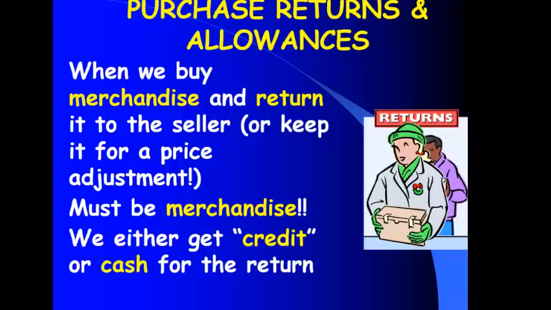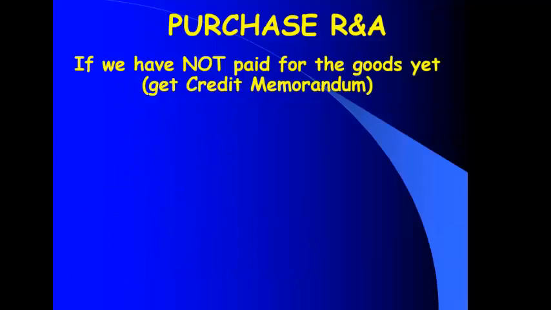If we've already paid for the merchandise, they've got to give me my money back. If we have not already paid for my merchandise, they're simply going to reduce the amount that I owe them right now. So if we haven't paid for the goods yet, let's think about it. I return merchandise, I haven't paid for it yet, I still owe it. What do I have less of now? We have less merchandise, my inventory goes down, that's an asset, and it goes down with a credit. Good. What else do I have less of?